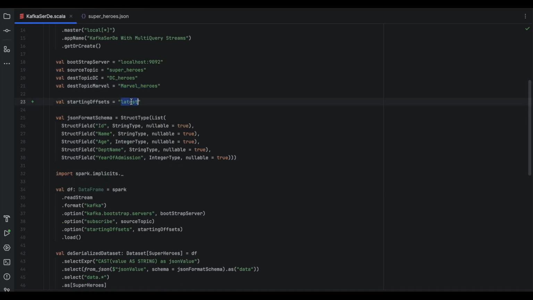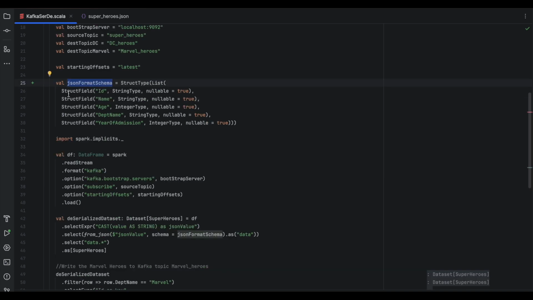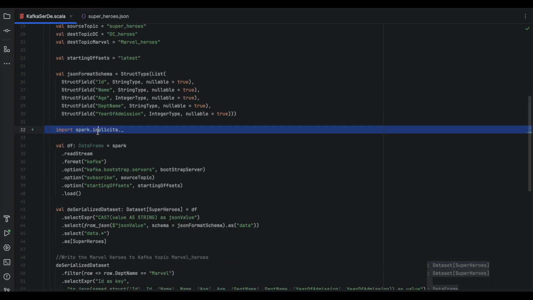We are going to read from the latest offset in Kafka. This is the JSON format schema that we have specified here. This is the Spark implicits import, and this is for converting the data frame to dataset implicitly. I have explained this implicits in a different video.